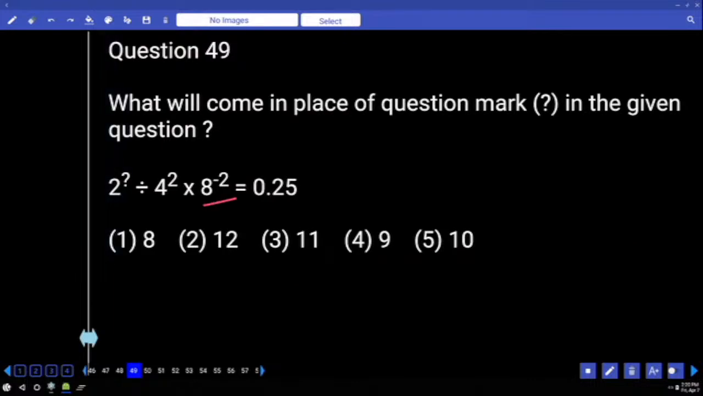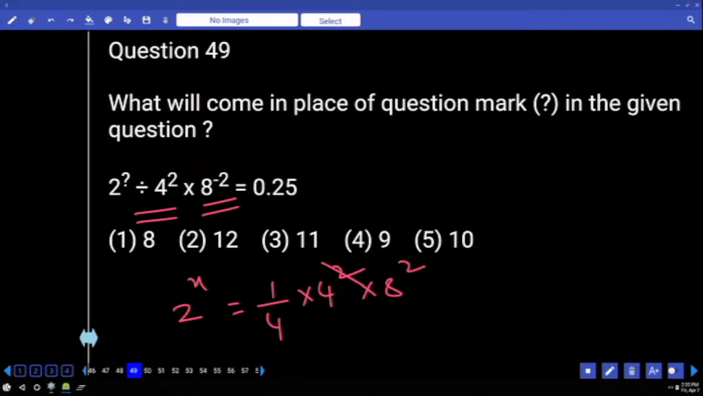8 power minus 2 can be written as 1 by 8 square only. Then 2 power x is equal to, already we have 0.25 which I will write as 1 by 4. On the left hand side, what is there in the denominator? 4 square. That goes to the right hand side. 8 square also comes in the denominator only. As 8 power minus 2, we can write it as 1 by 8 square. The denominator 8 square goes to the other side.